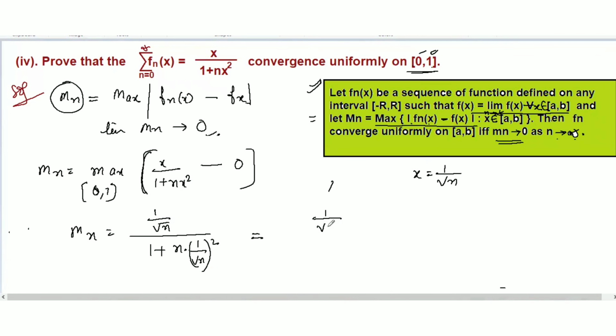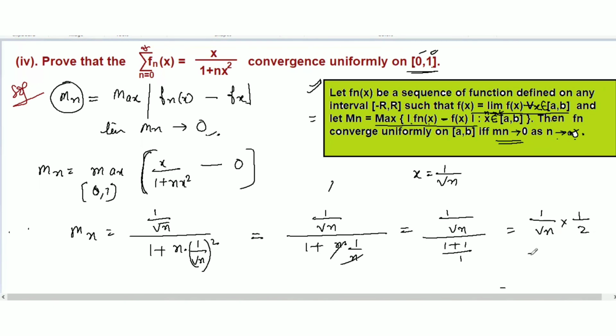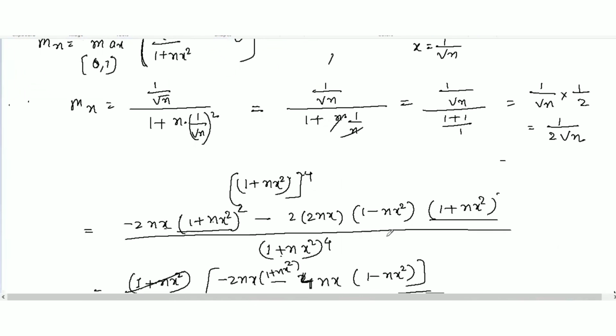So 1 over square root of n all over 1 plus n times 1 over n. This will be cancelled. 1 over square root of n all over 1 plus 1, which is 2 here. So we get 1 over square root of n, times 1 over 2. So we got here 1 over 2 root n. Okay, now the next step: we got Mn is 1 over 2 root n.